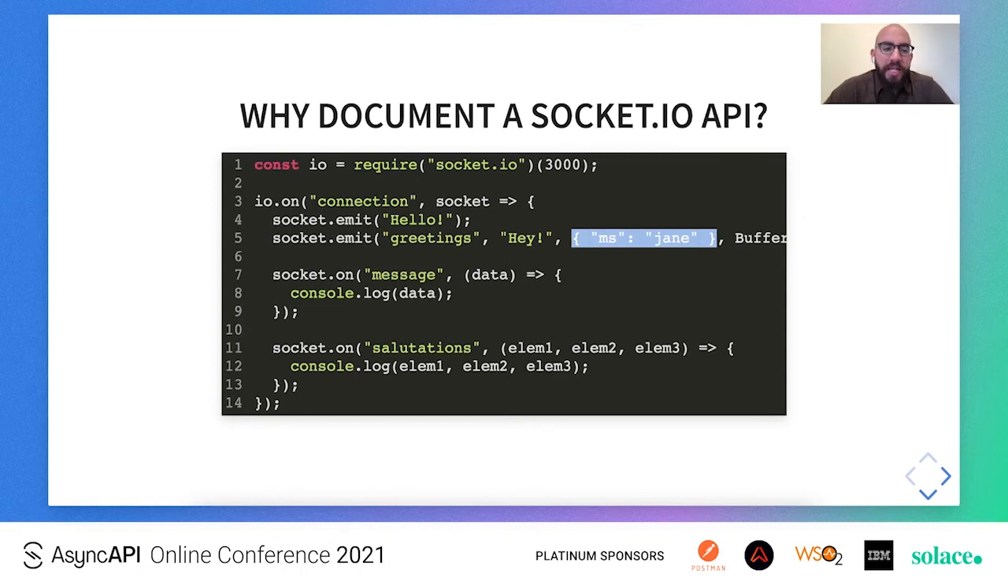And then on line 7 and line 11 respectively, we have the server listening to the message event, which expects some data as well, and the server listening on the salutation event, which expects an array, a tuple of 3 elements of data. So imagine the client of this Socket.io server being developed by a completely separate organization. We would need the backend team to communicate with the frontend team and let them know what events the server supports, what events the server listens to.